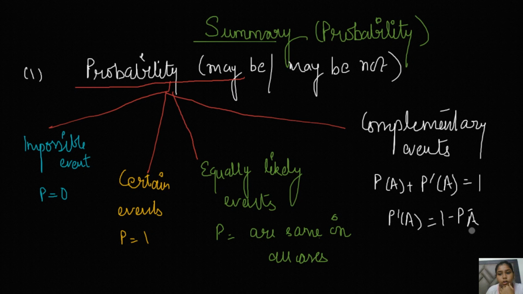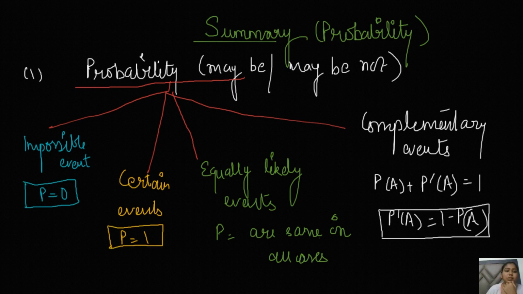I hope that's clear to you. What is probability? What are the different types of events we have used in probability? How to solve the questions in probability? This is about probability, and this last unit, statistics and probability, is always the easiest in mathematics. You can try out the other questions from the NCERT, and I hope you will be able to solve them because they are very easy.